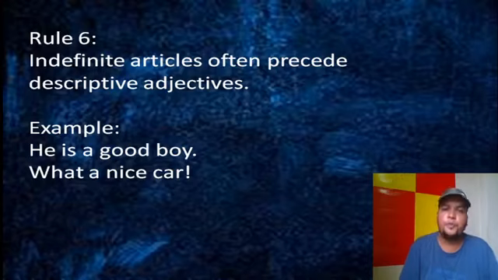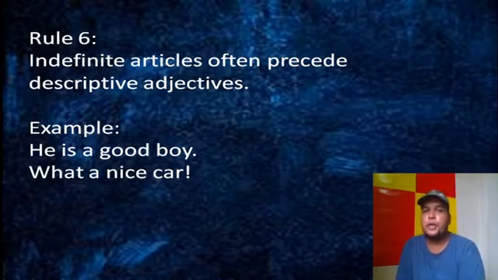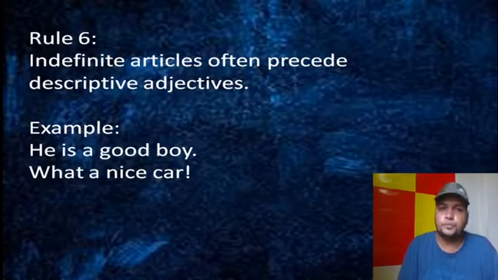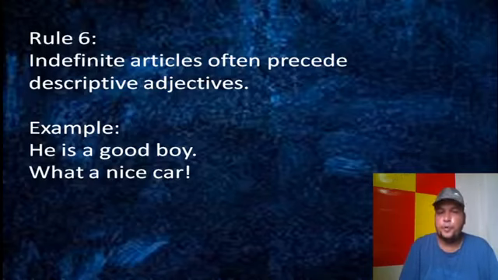In this case, you take an article like a or an according to the sound of the next word. So he is a good boy, what a nice guy. Got it? It's very simple. That means in case of descriptive adjectives, we should take an indefinite article, so a or an according to the sound.